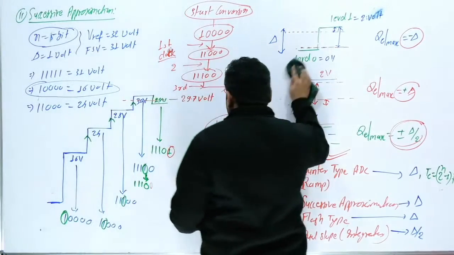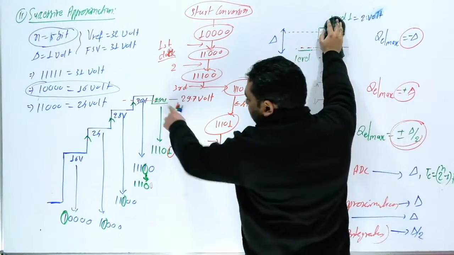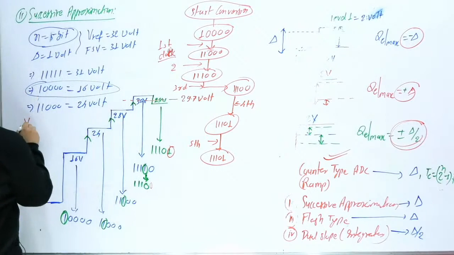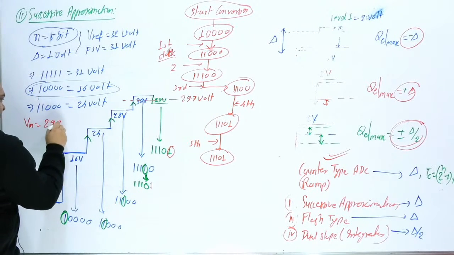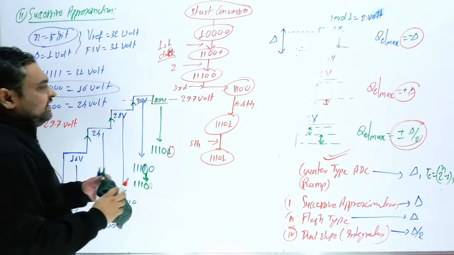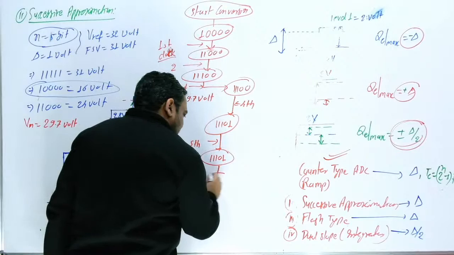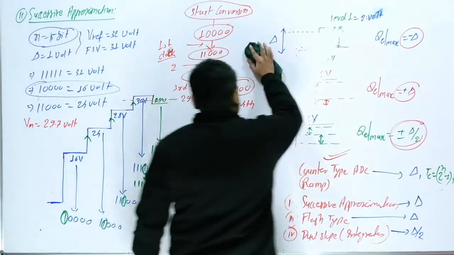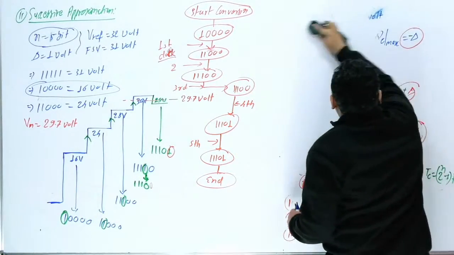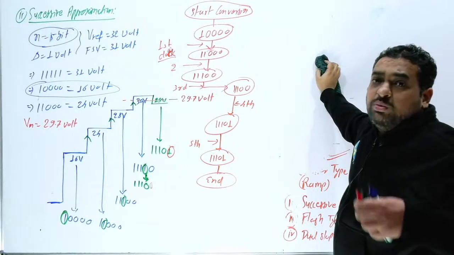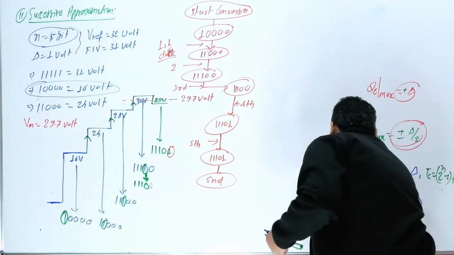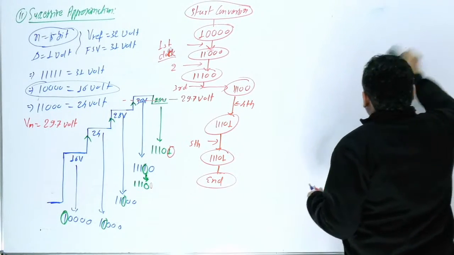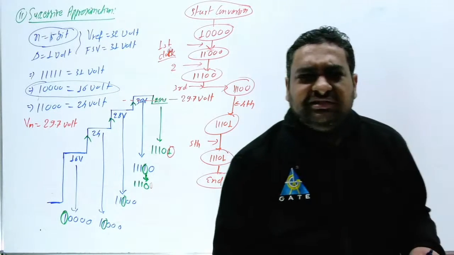Okay, now one more example I will take. Here I have assumed V in is 29.7 volt, and here you can write this is the AND conversion. Now, sir, suppose I am going to change the input to 29.1 volt, for example. So if I change this V in to 29.1 volt, there is a slight difference. They are very slightly different.